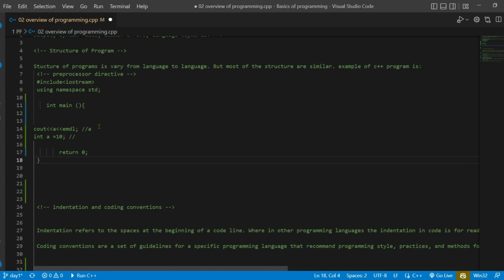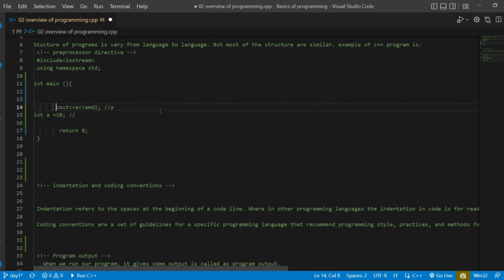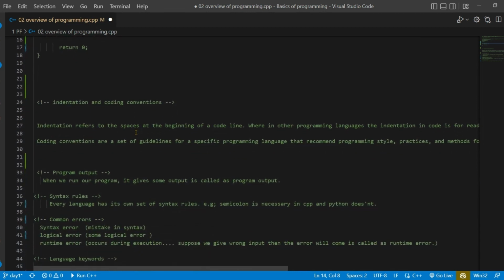The answer is no. In C++ programs, indentation does not matter, but it matters in other languages like Python. In Python, indentation matters a lot. The main purpose of indentation is code readability. So if we write int main and cout on the same line in C++, it doesn't matter, but it matters in Python. So that's all about indentation.